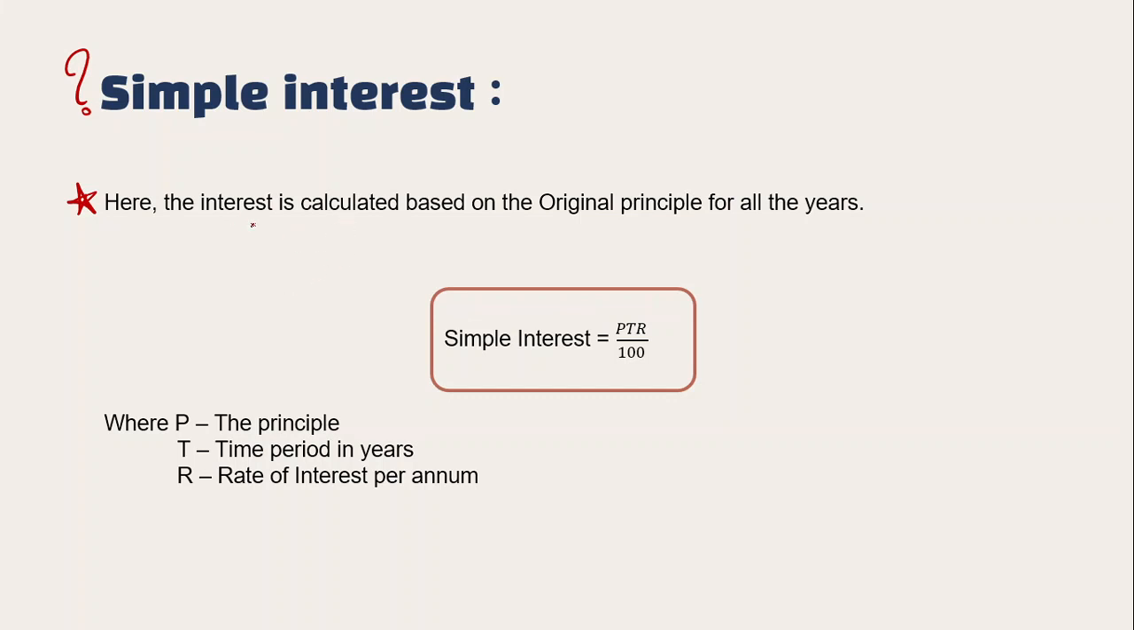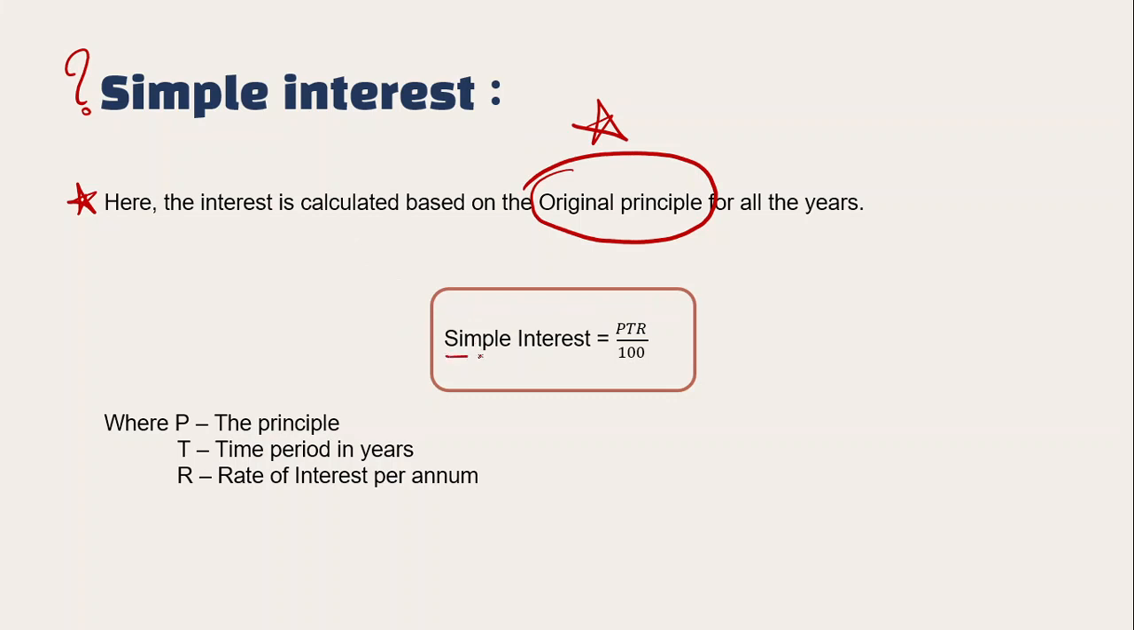Now see here, in case of simple interest, the interest is calculated based on the original principal for all the years. Exactly what is the meaning of this statement you will get to know while I discuss the example. For the time being, you just understand this much: for all the years it is calculated based on the original principal. Just remember this for the time being.